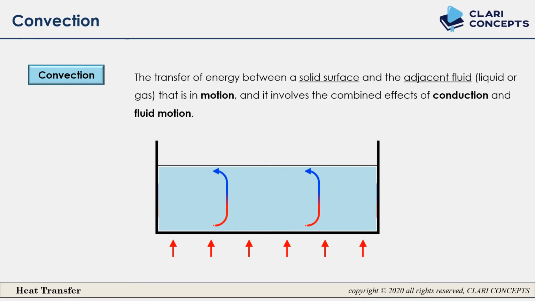The molecule having more density compared to that one will come down, and this is how a convection current is generated. So convection is the combination of conduction and fluid motion both.